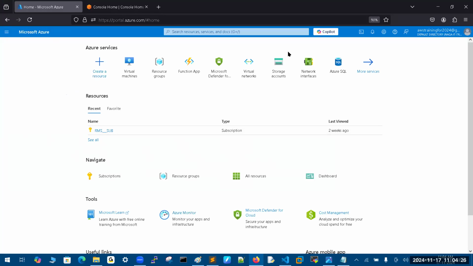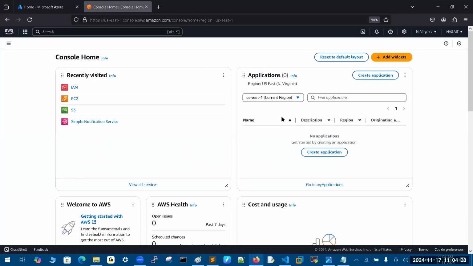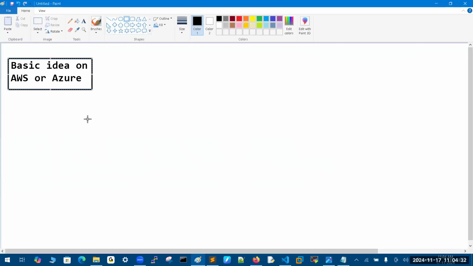For example, what is the Azure portal? What is the AWS portal? What is EC2? If you don't know, really it is very complicated. I will not suggest you join this course. Skip this one. If you already have any basic idea of any one of them, yes, you can happily join here.